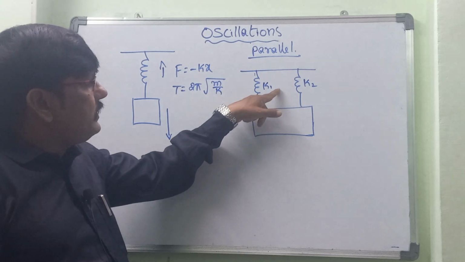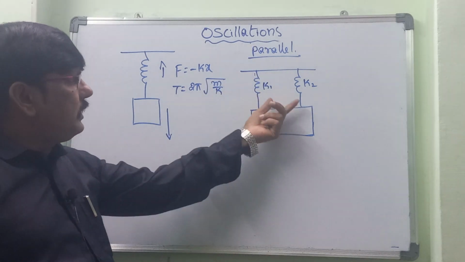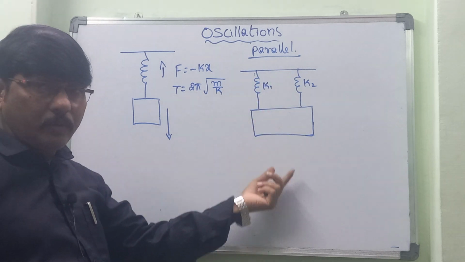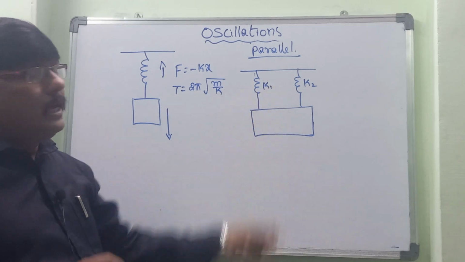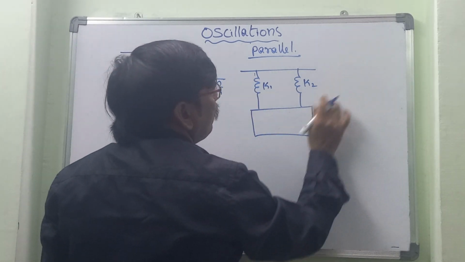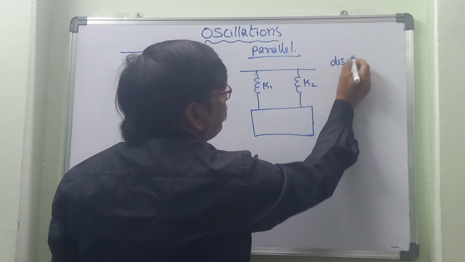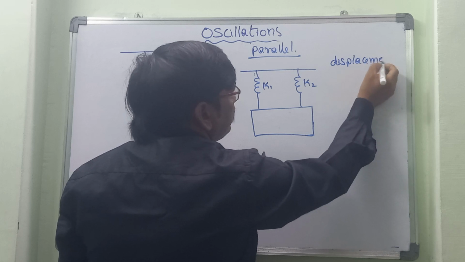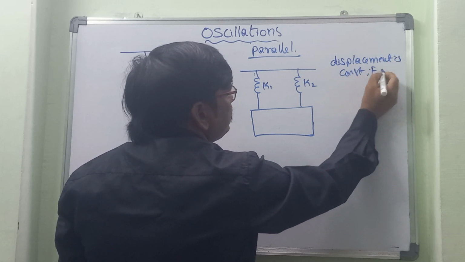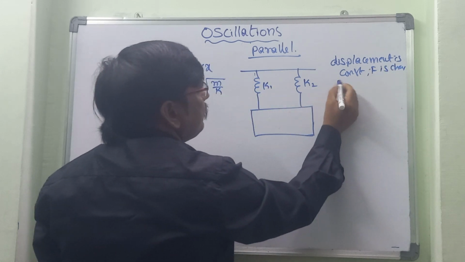Once we apply the force on this, the springs will come down, the mass of the object will come down, and again it goes up. When they are in parallel, we can consider the displacement is constant. Displacement is constant. Then what is changing? Force is changing, F is changing.